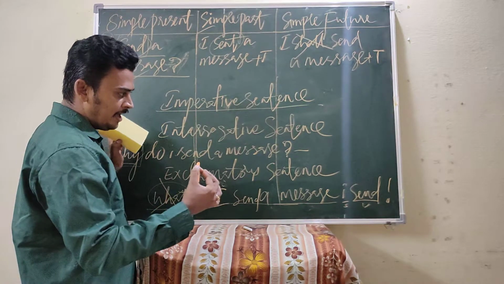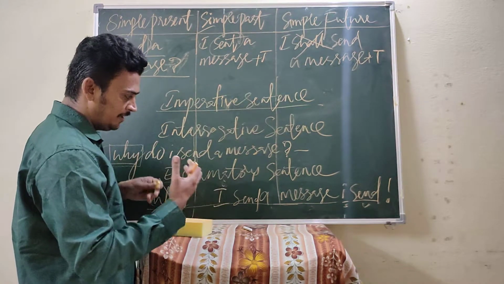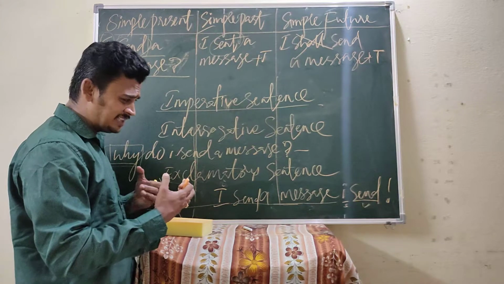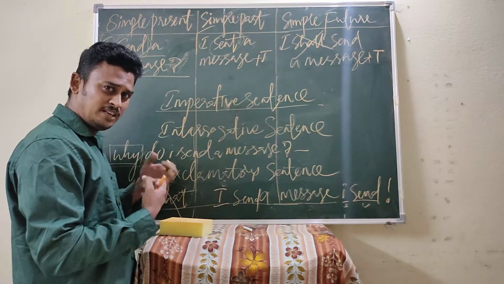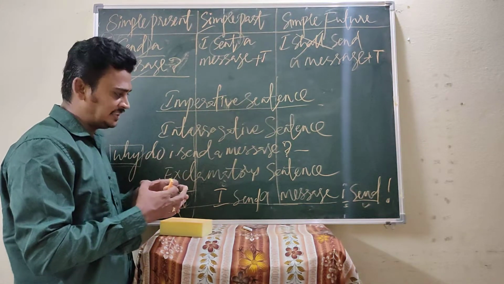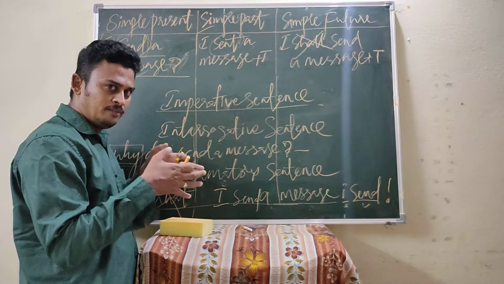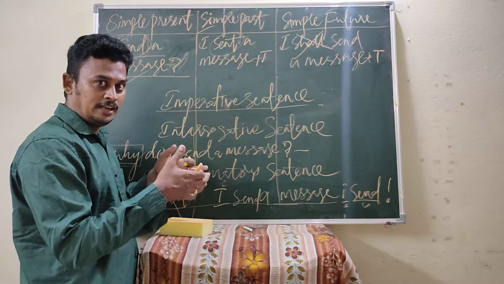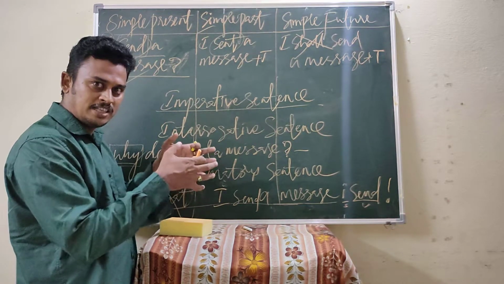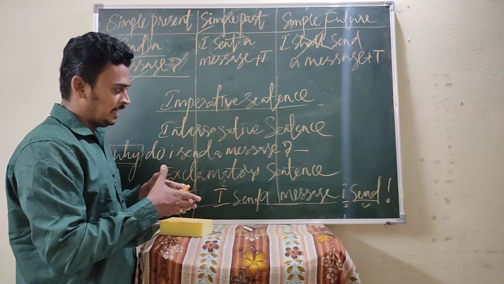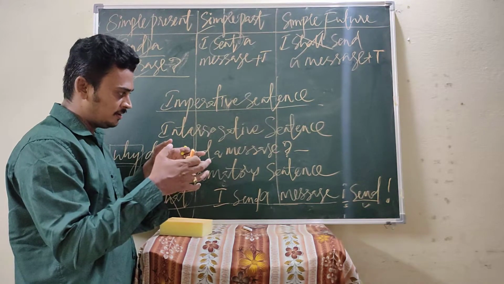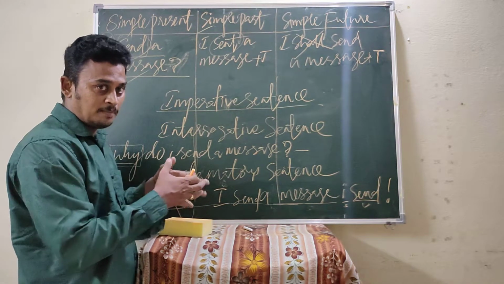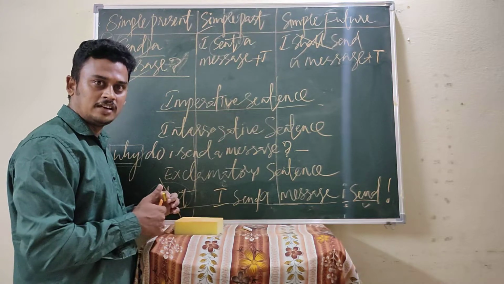So this is the way we find that sentences can be converted into assertive, interrogative, imperative, and exclamatory sentences. If you focus, or if you think in different dimensions, then it is possible to get much more command over the subject. I hope that you can understand this video.